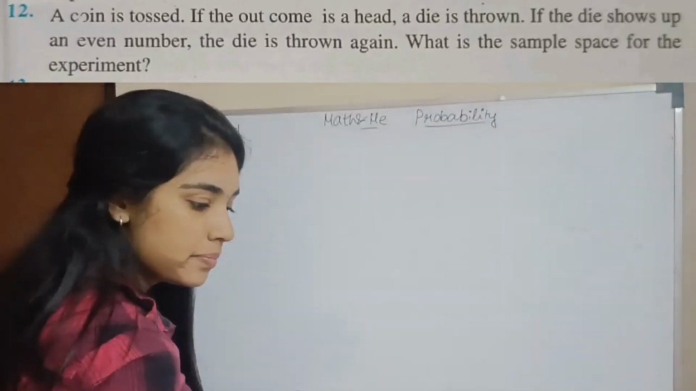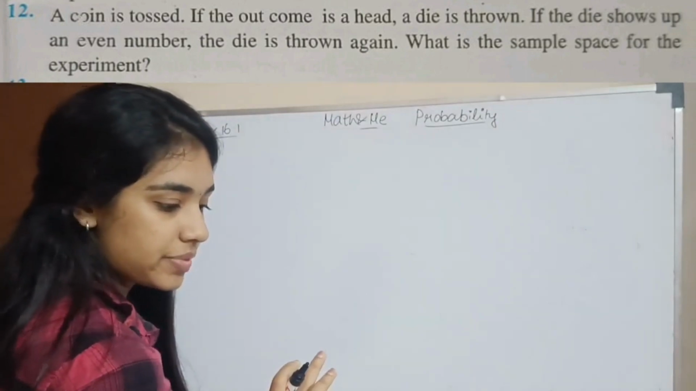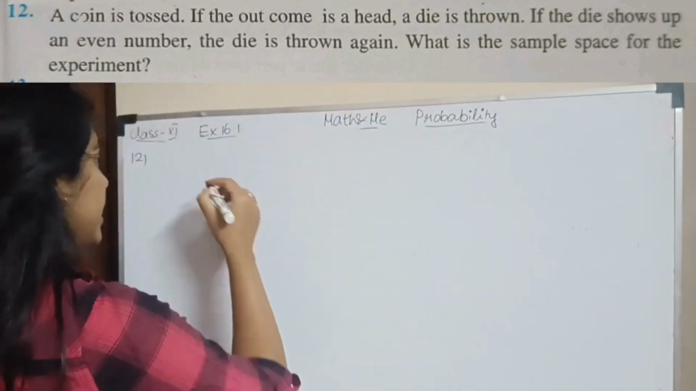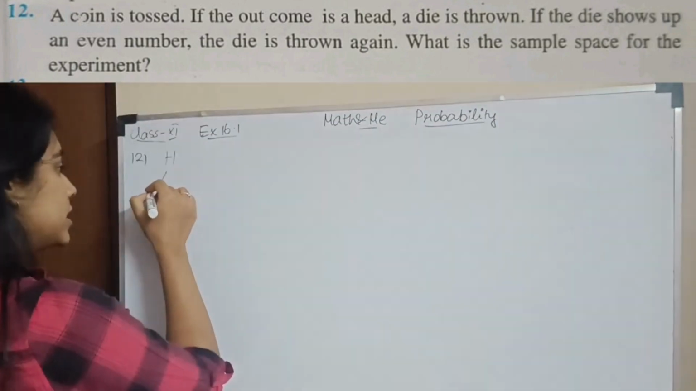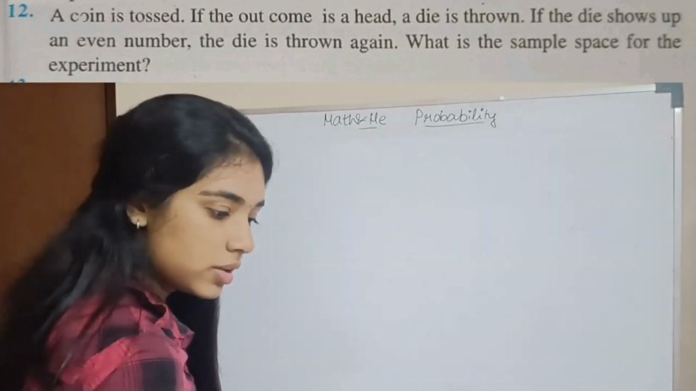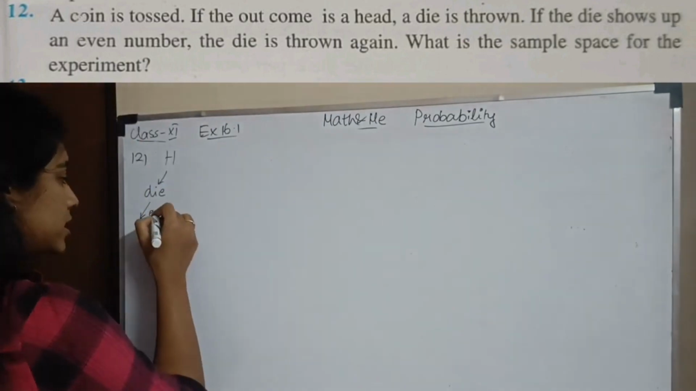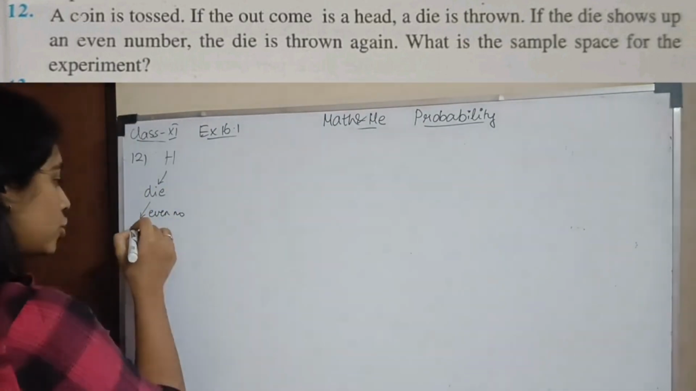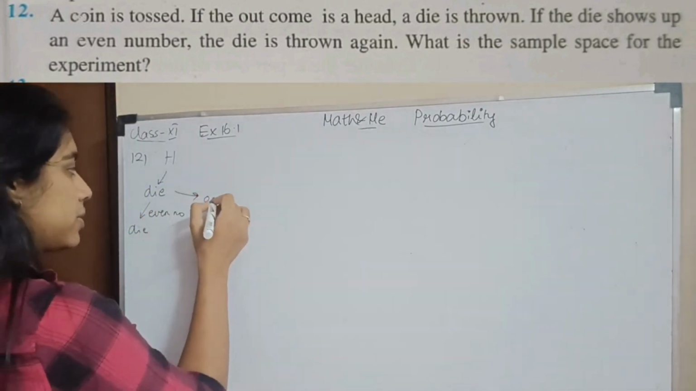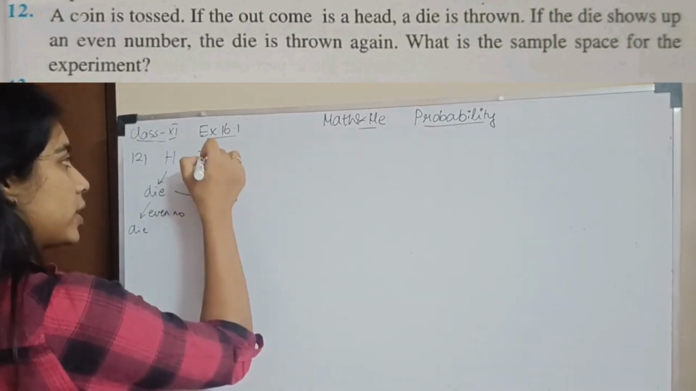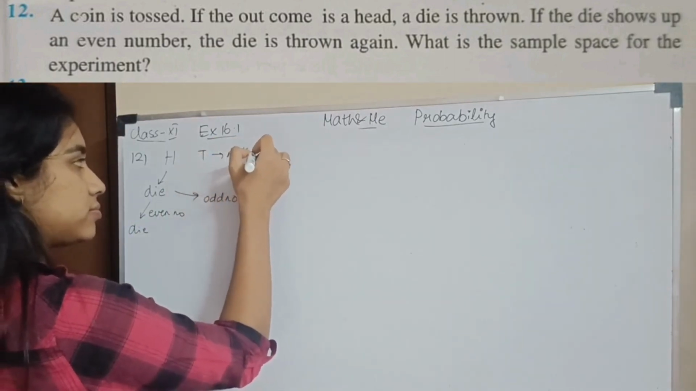Question number 12. A coin is tossed. If the outcome is a head, a die is thrown. And if the die shows up an even number, you throw the die again. If an odd number comes, nothing. And if you get a tail, nothing.